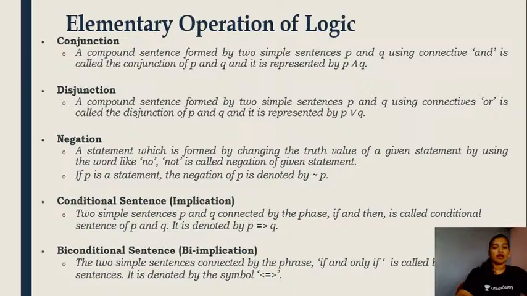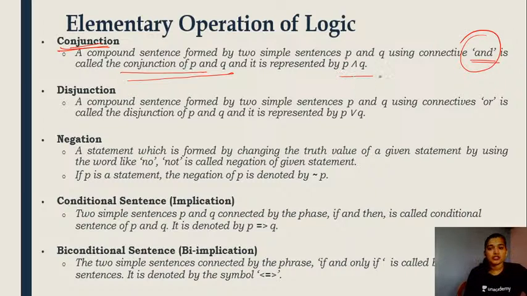Now coming down, there are a few elementary operations in logic based on how you put together the compound statement and what connecting word we have used. The first one is conjunction. Conjunction is nothing but when you have two simple statements put together with the connecting word and, it is called the conjunction of the statements P and Q. If two simple statements are put together using the connecting word and, it is called the conjunction, students.